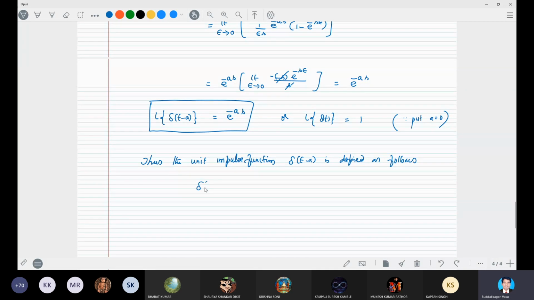Delta t minus a is equal to infinity where t is equal to a, and 0 where t is not equal to a, right?